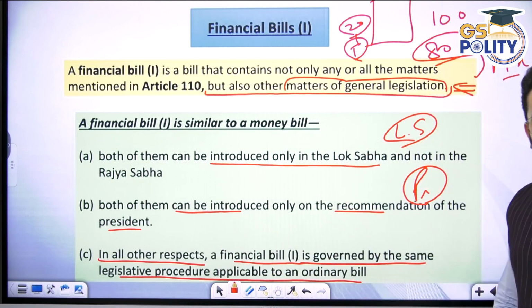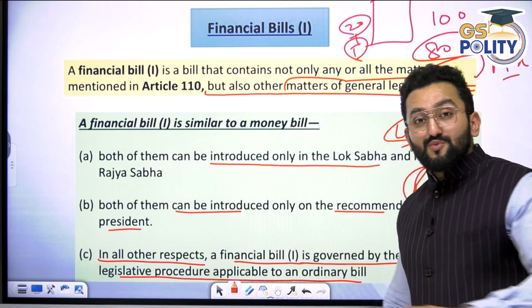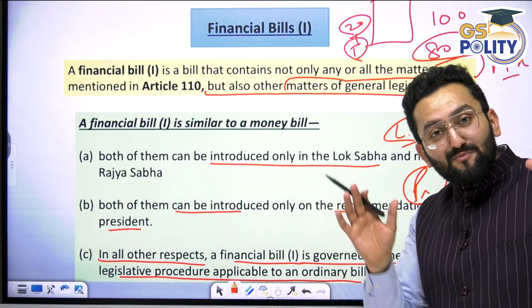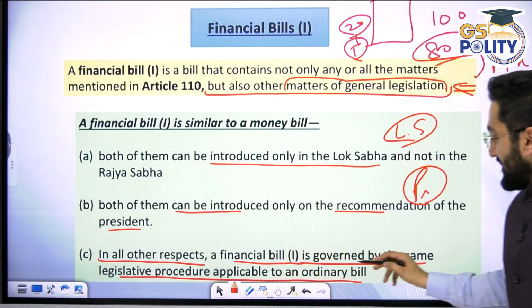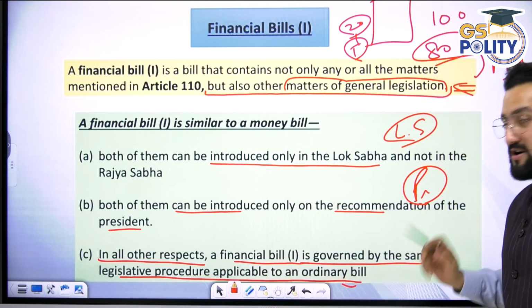In all other aspects, this finance bill class 1 gets passed as an ordinary bill, governed by the same legislative process as an ordinary bill.